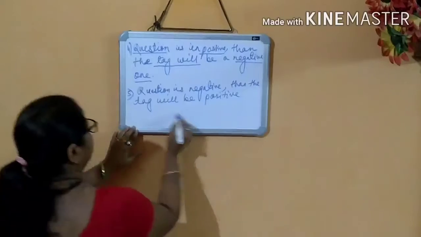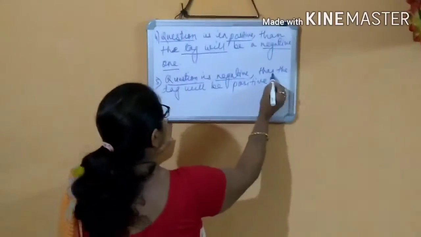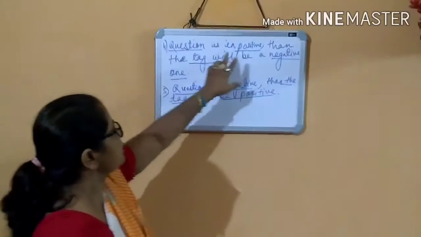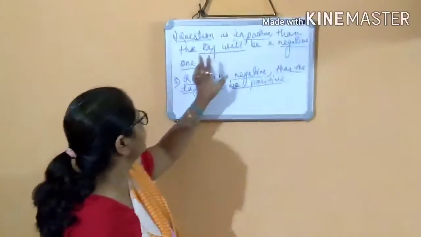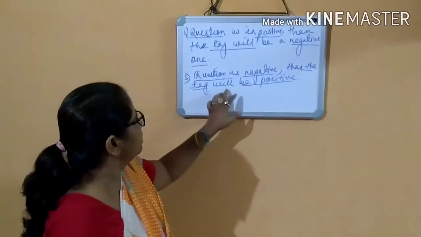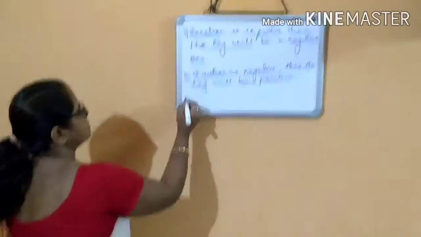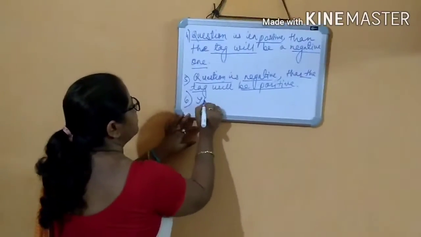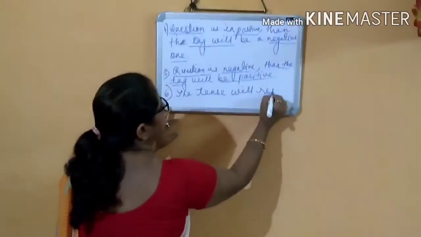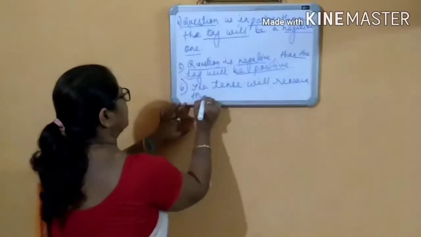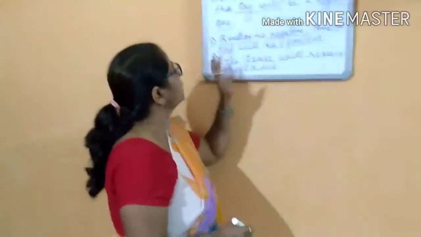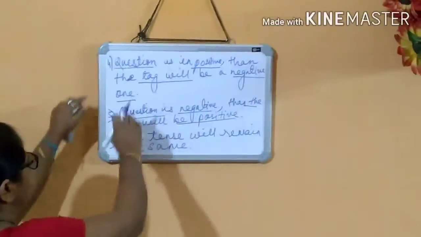These are the most important points. So if the question is negative, then the tag will always be positive. That is the opposite. If the question is positive, then the tag will be a negative one. And if the question is negative, then the tag will be a positive one. And the most important one, number 6, is that the tense will remain the same. Out of these 6 rules,